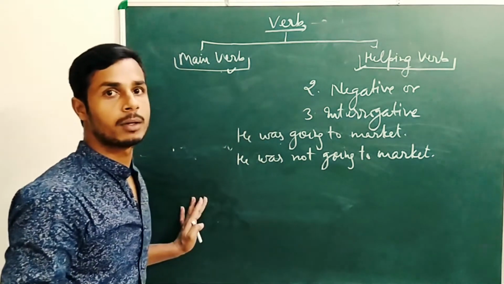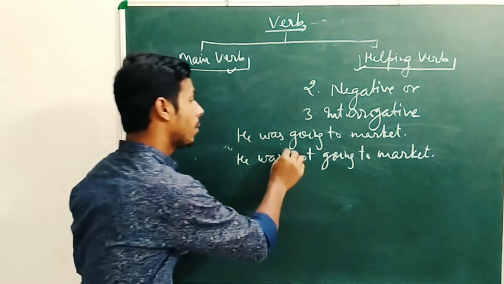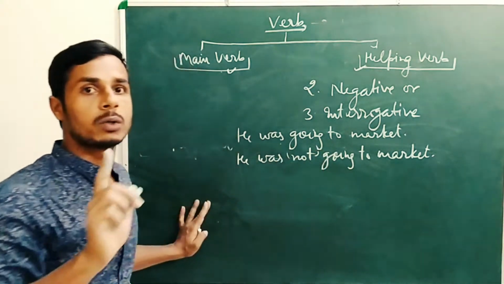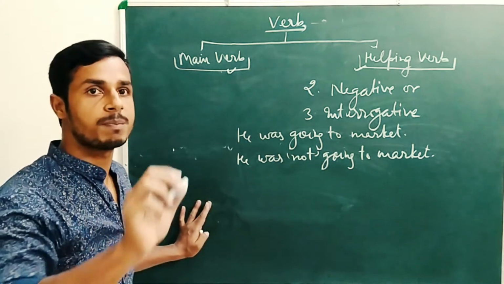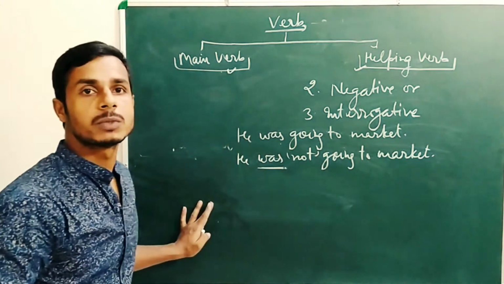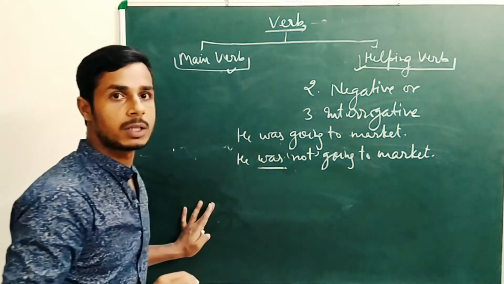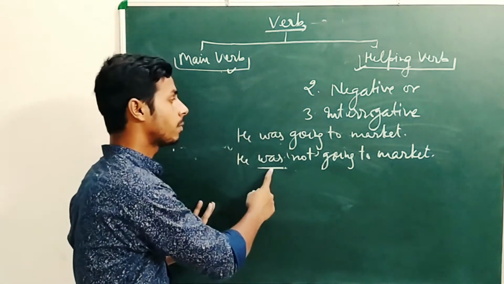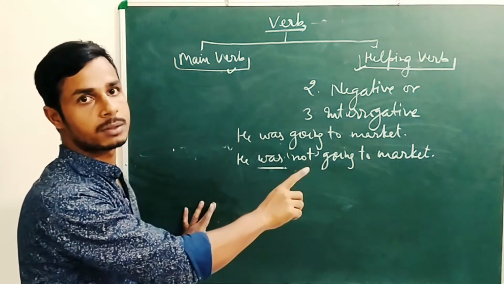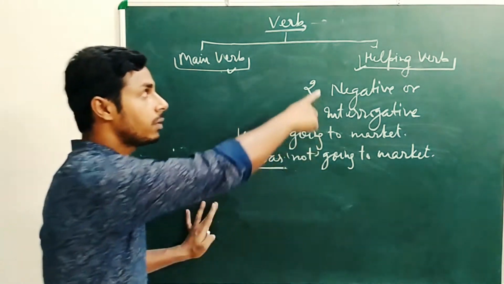You should know another important thing: not never comes alone. It always comes with a helping verb. We can't imagine not without a helping verb. If there is no helping verb, there will be no not.